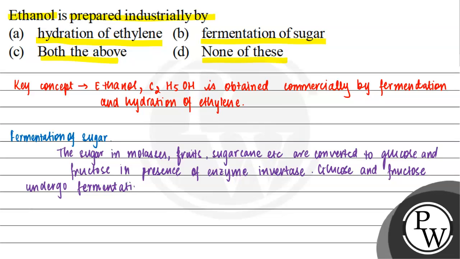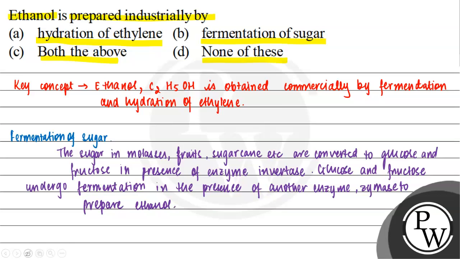Fermentation in the presence of another enzyme जिसका नाम होता है zymase. Now if we look at the chemical reactions which are involved, let us see that also, in the presence of zymase to prepare ethanol. Let us see the reactions.